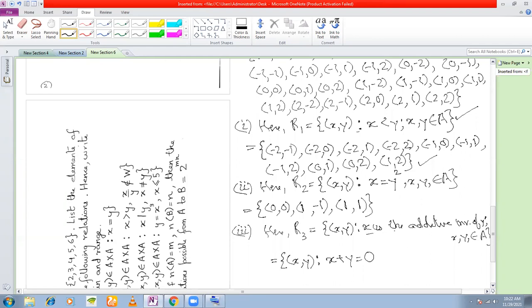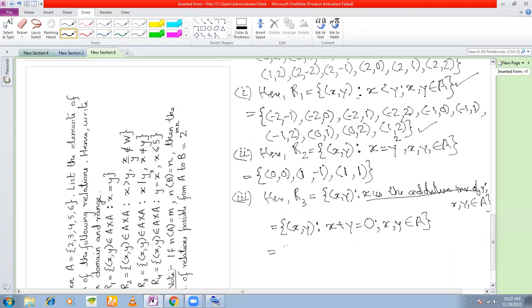So whether I say x is the additive inverse of y, or whether I say x plus y is equal to 0, is the same. Right? x, y belongs to A. Now you see from A cross A, what are the elements in which if you add the x and y components, it becomes 0. You see -2 plus 2 becomes 0. So it is an element of R3. -1, 1, right?